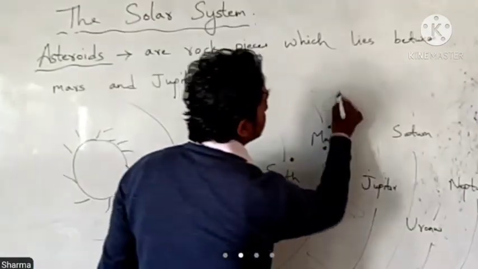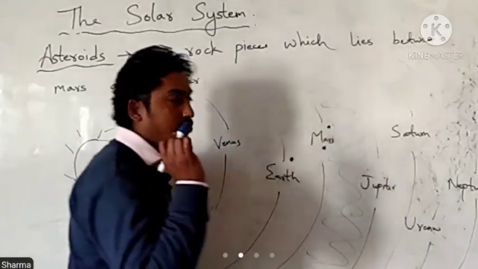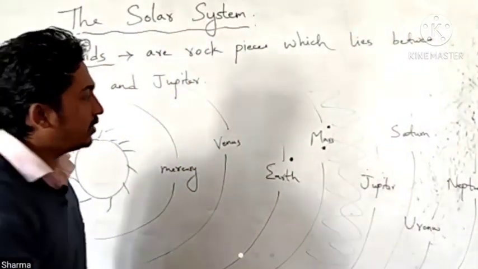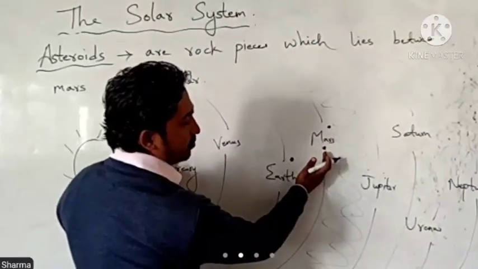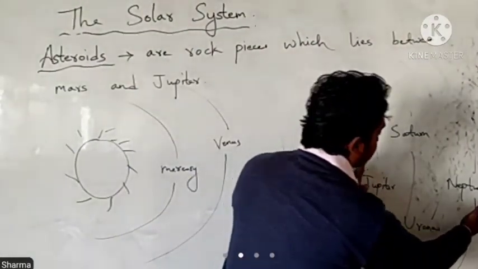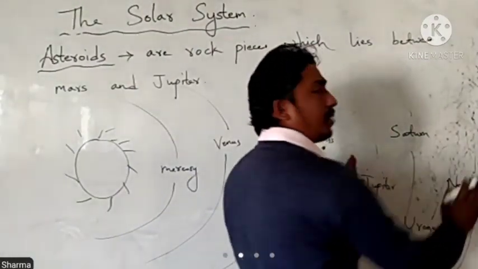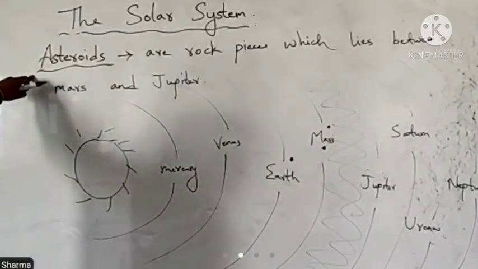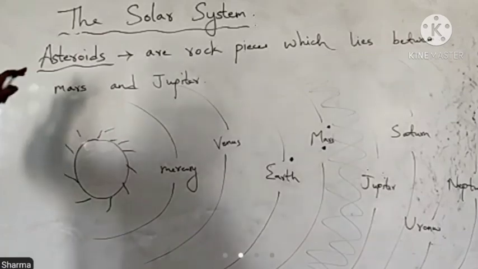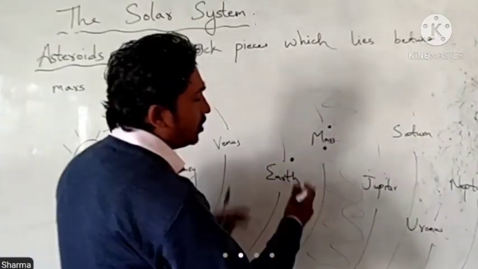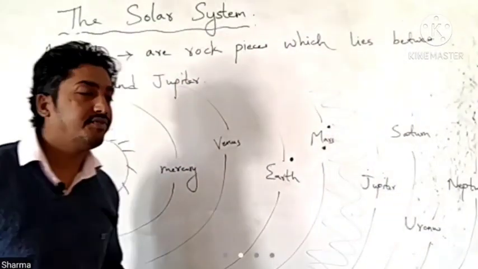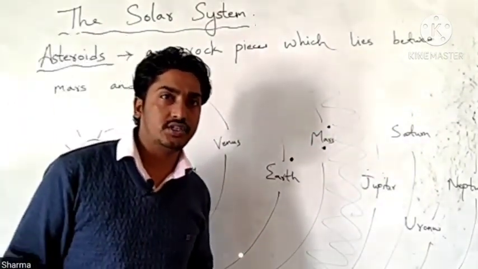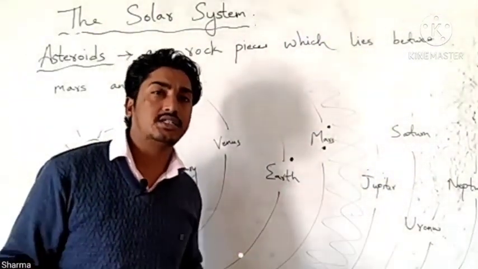That means between the terrestrial planets and the gaseous planets, and they are termed asteroids. It's not that we have only a few asteroids; we have lakhs of asteroids in our solar system.